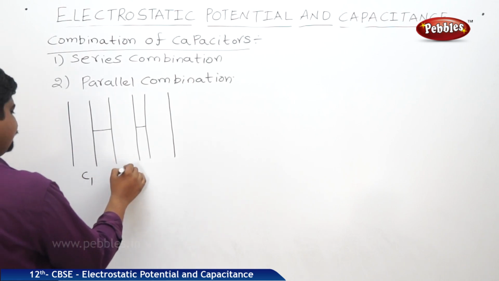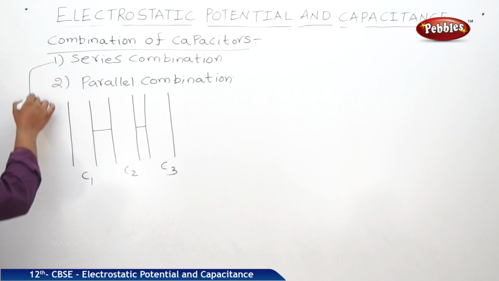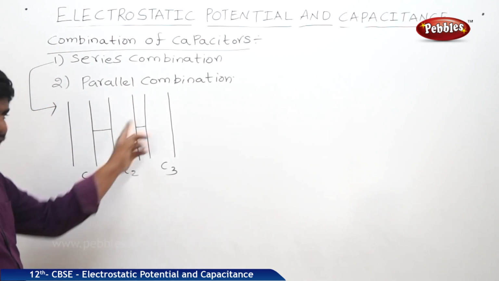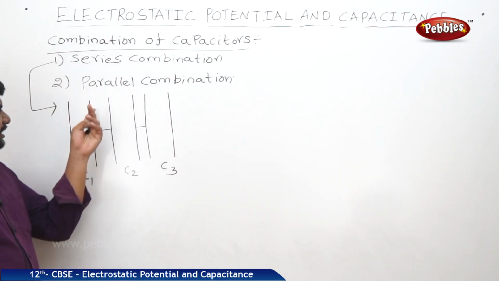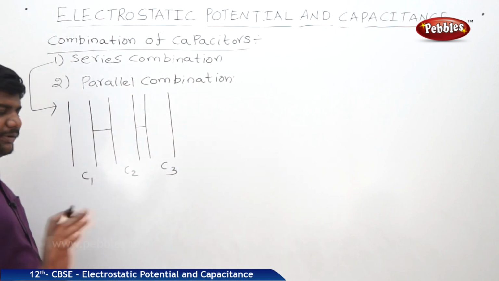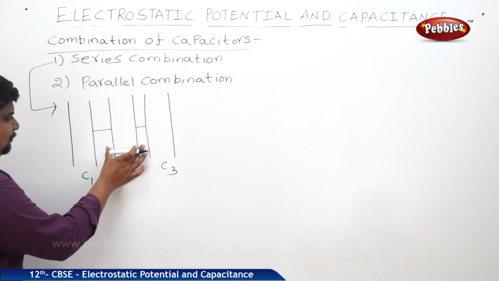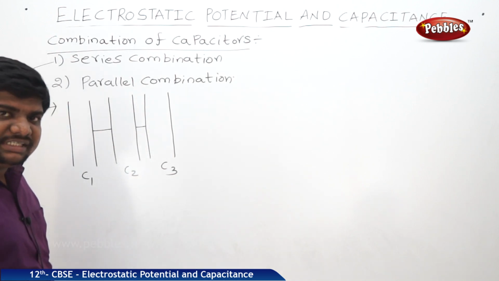C1, C2, C3. This is series combination. One end will be connected to the positive terminal, the last end will be connected to the negative terminal, and there will be a potential difference between the plates, and the total potential drop is equal to the sum of the potential drops at the junctions. V is equal to V1 plus V2 plus V3.